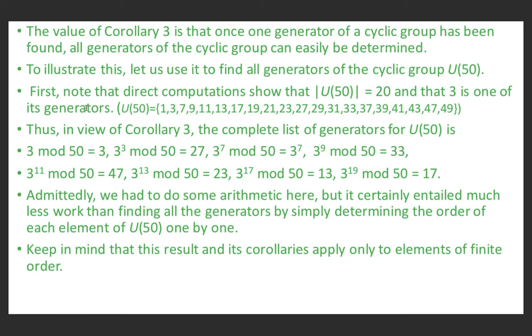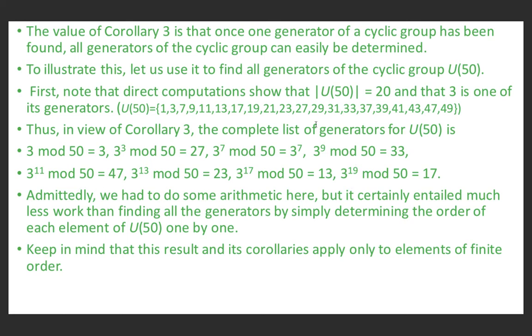So if you use Corollary 3, then the complete list of generators of U50 is 3 mod 50, which is 3. 3 cubed mod 50, which is 27. 3 raised to the power 7 mod 50. 3 raised to the power 9 mod 50, which is 33. 3 raised to the power 11 mod 50, which is 47. 3 raised to the power 13 mod 50, which is 23. 3 raised to the power 17 mod 50, which is 13. 3 raised to the power 19 mod 50, which is 17.